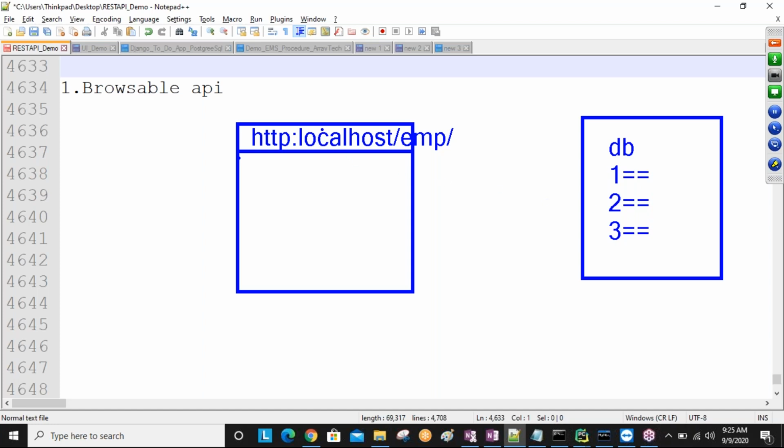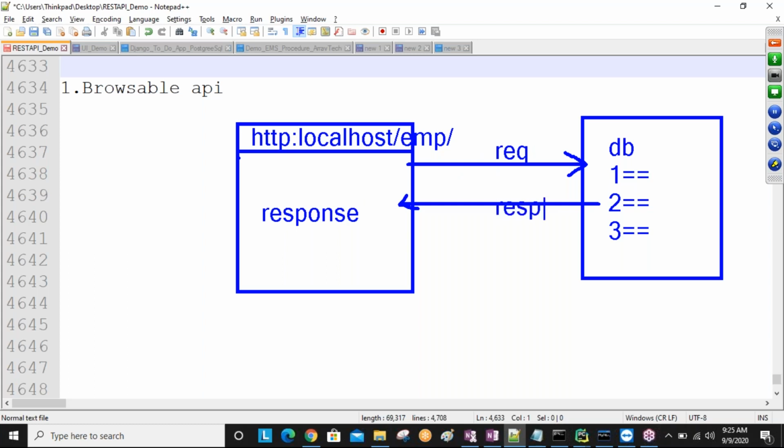So when I send the request from the browser, my request reaches my database via Django programming. Then I'm going to get the response back, and this response we are going to display here. Are you understanding this? So this is what we call the request we are sending, and the response we are getting back. Okay, now my intention is here.